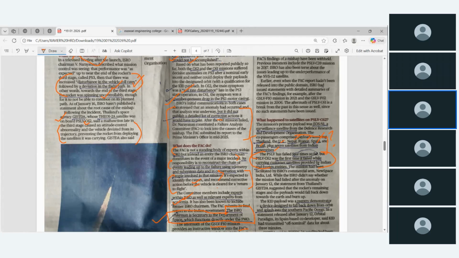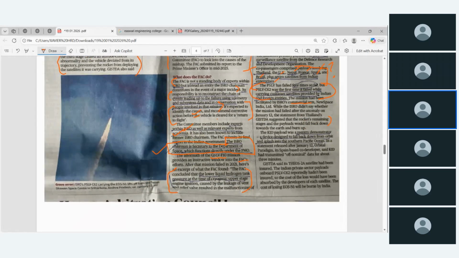The mission was facilitated by ISRO's commercial arm, New Space India Limited, while ISRO didn't say whether the mission had failed after the anomaly on January 12. Thailand suggested that the rocket's remaining stages and the payload would fall back towards the Earth and burn up. They were expecting that, but it had not happened. I think this is sufficient.